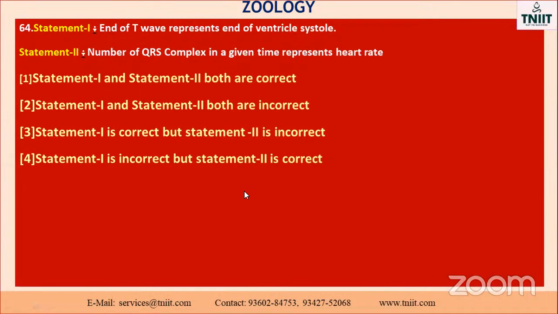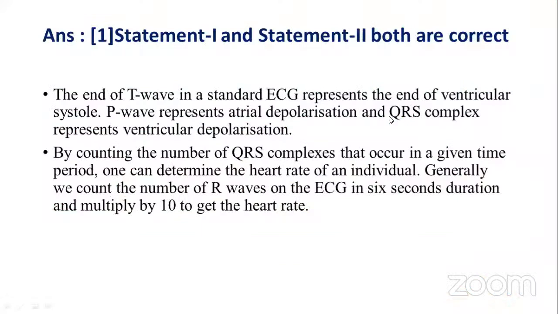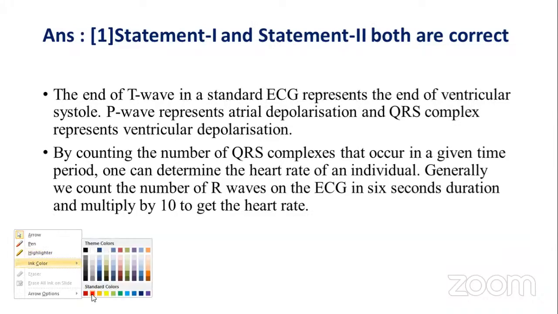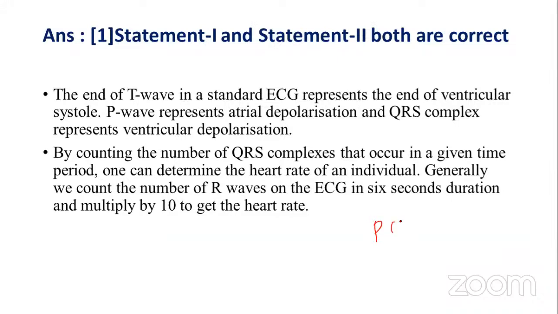Okay, see the next one. Statement 1, the end of the T wave represents the end of the ventricular systole. Yes, correct. The number of QRS complexes in a given time represents heart rate. Yes, it is also correct. Okay, see the option. So these are all statement type questions, my dear. The end of the T wave of the standard ECG represents the end of the ventricular systole. Correct only, I told you the first time. Okay, you have to practice PQRST waves, which are already in our notes. PQRST, you have to practice it. Which one? The time also.